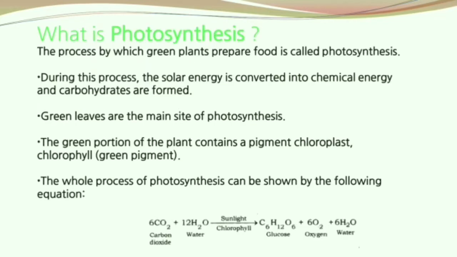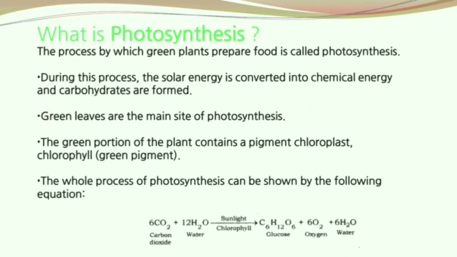What is photosynthesis? The process by which green plants prepare food is termed photosynthesis. During this process, solar energy is converted into chemical energy and carbohydrates are formed. Green leaves are the main site of photosynthesis.